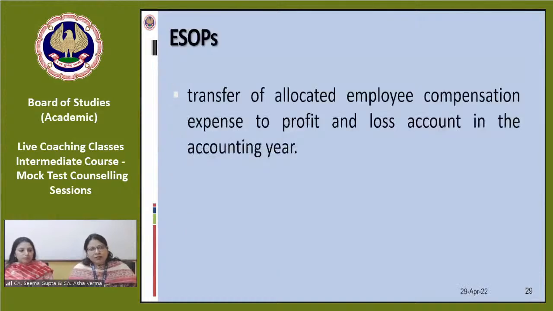The main important crux is that we have to transfer the allocated employee compensation expense to the profit and loss account in the accounting years concerned. So that computation is very important, and that journal entry is very significant: how to write off the amount to P&L account and how to transfer this particular amount as an expense to P&L account. What will be there in the employees' ESOP outstanding account, what amount will be lying in that particular account.